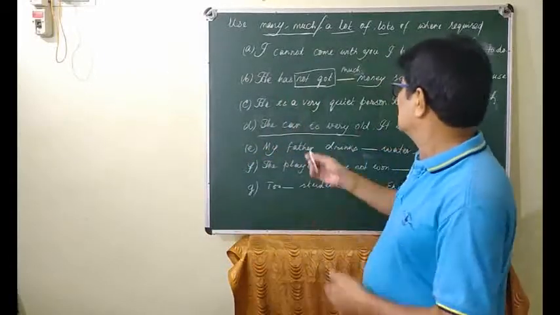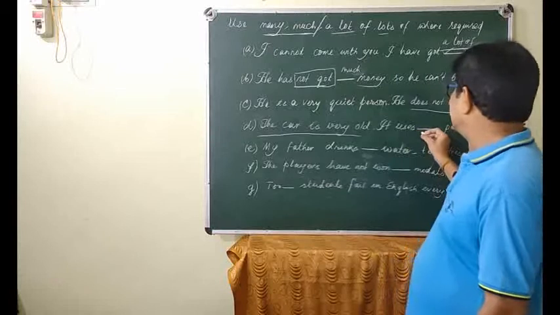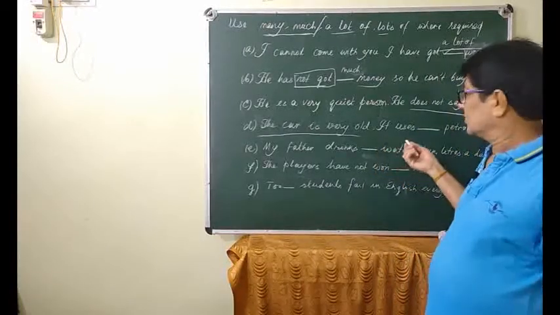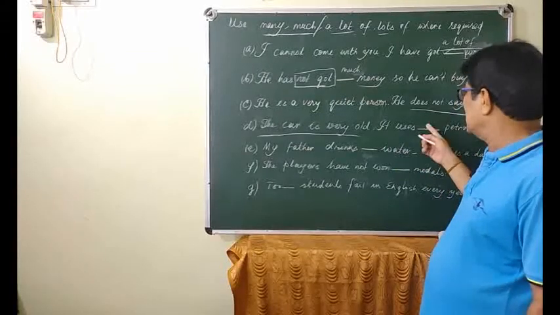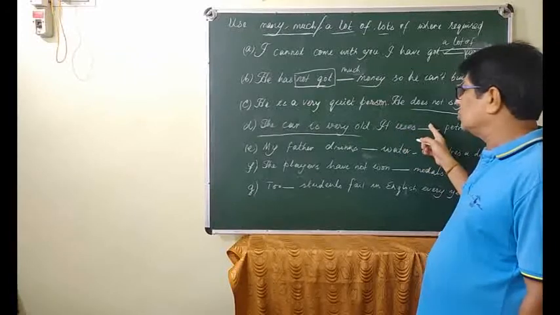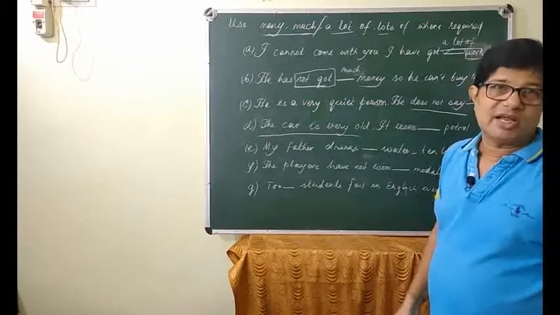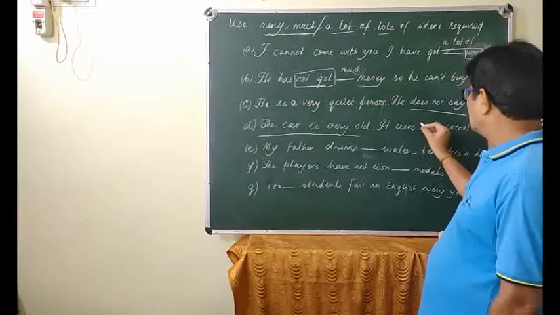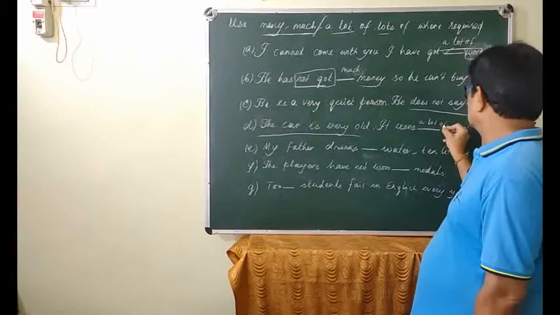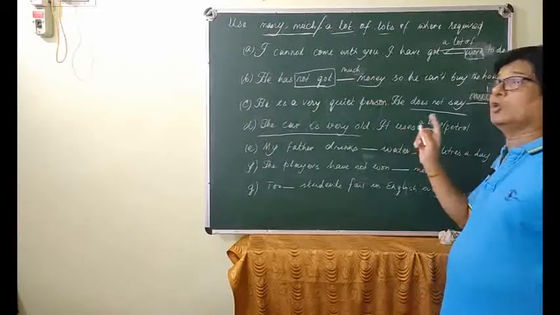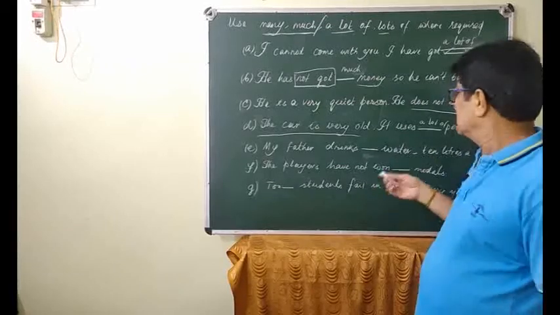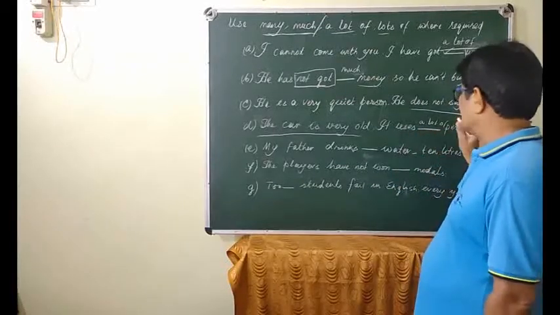You see, so the car is very old. It uses a lot of or much, right? There is a confusion, a lot of or much, right? So it uses much petrol, you can say, but it is not negative. So it uses a lot of. You want to express a volume. You can also write it uses lots of petrol. There is nothing wrong in it, but it uses a lot of petrol, right?